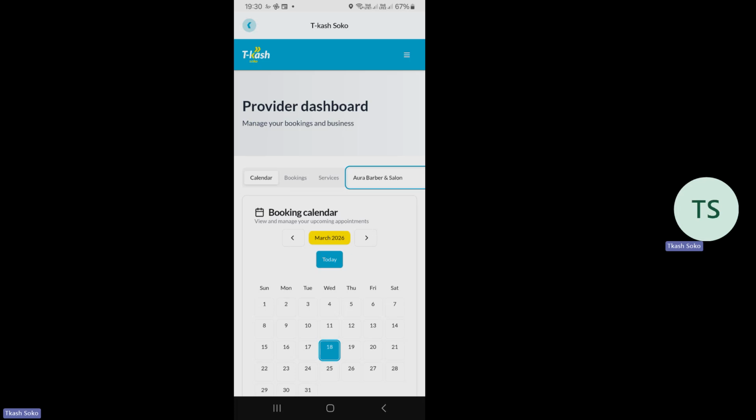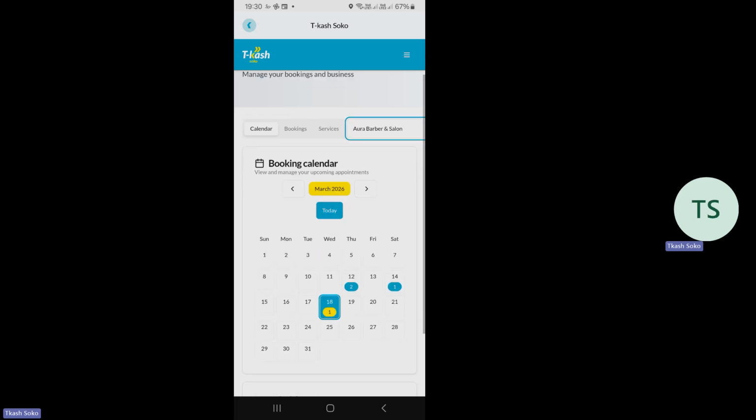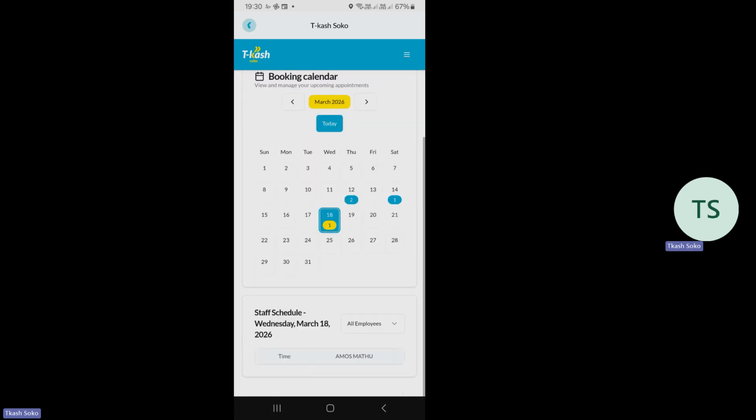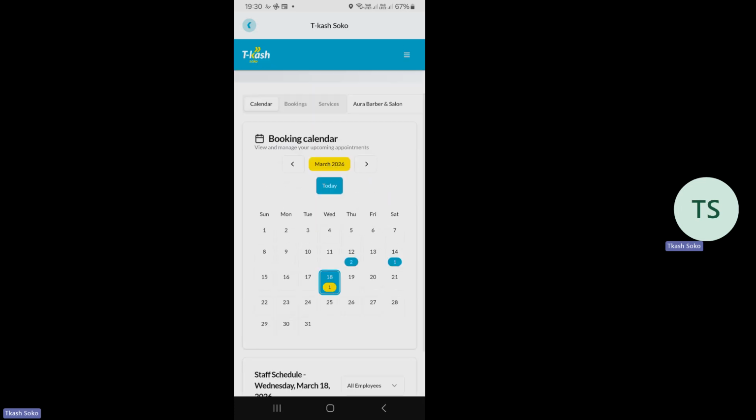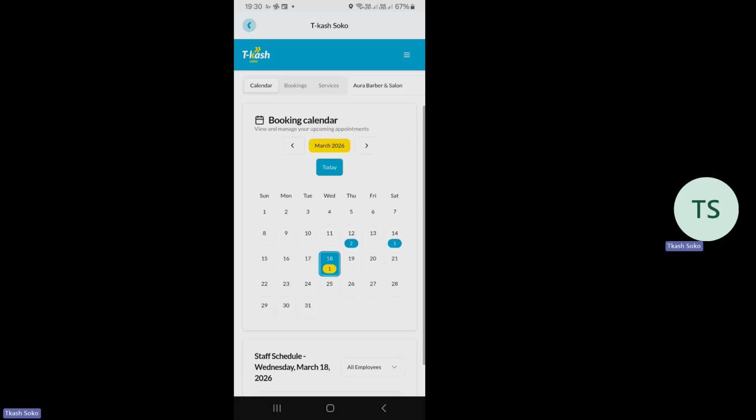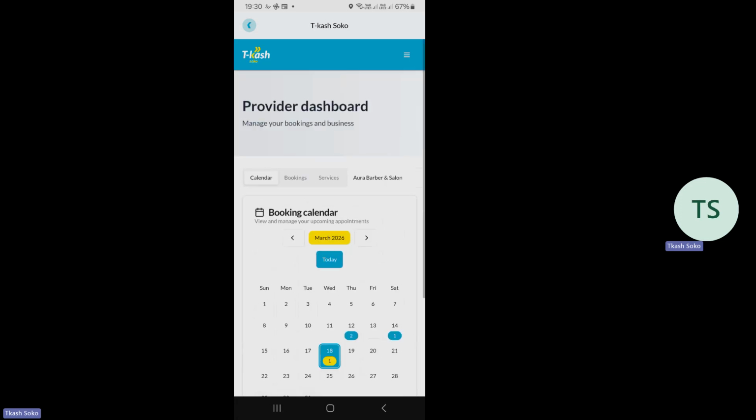If you look at the calendar here, you can see that there is one booking here on 18th. There were two on Thursday 12th. There was one on Saturday 14th, but there is another one on 18th. So if I tap on this one that is on the 18th, if I just want to see what booking is there on the 18th, then I can just come to the bookings.